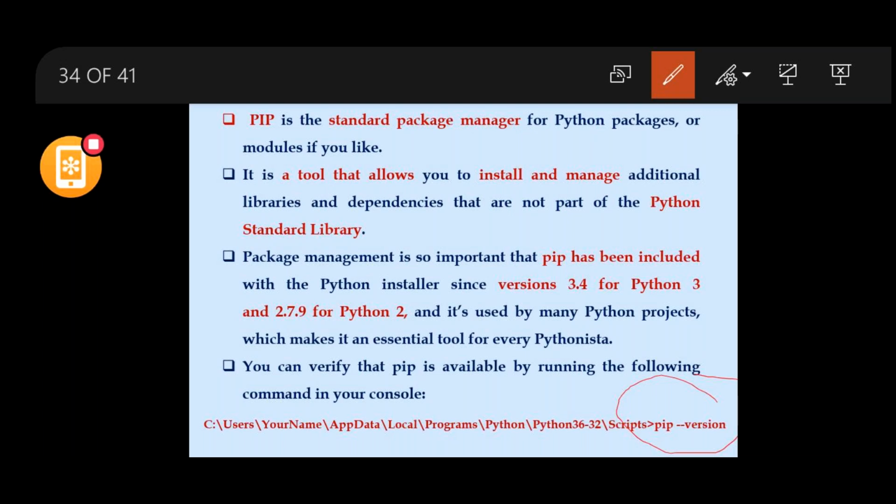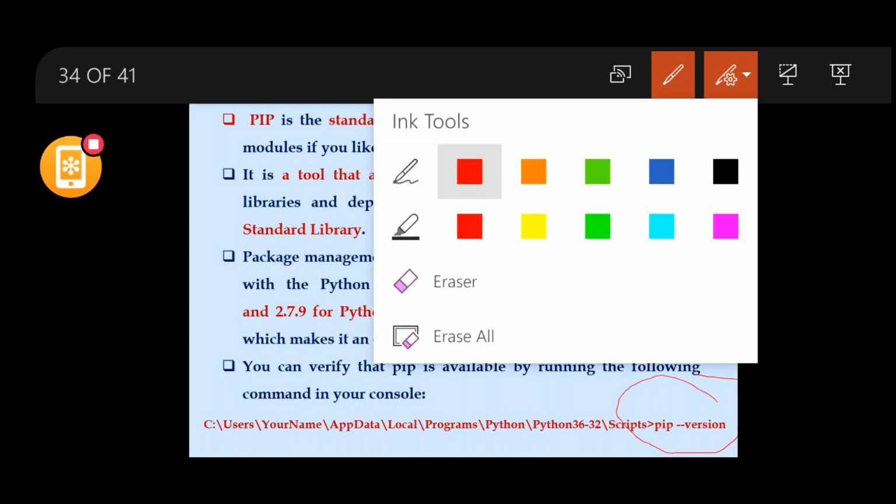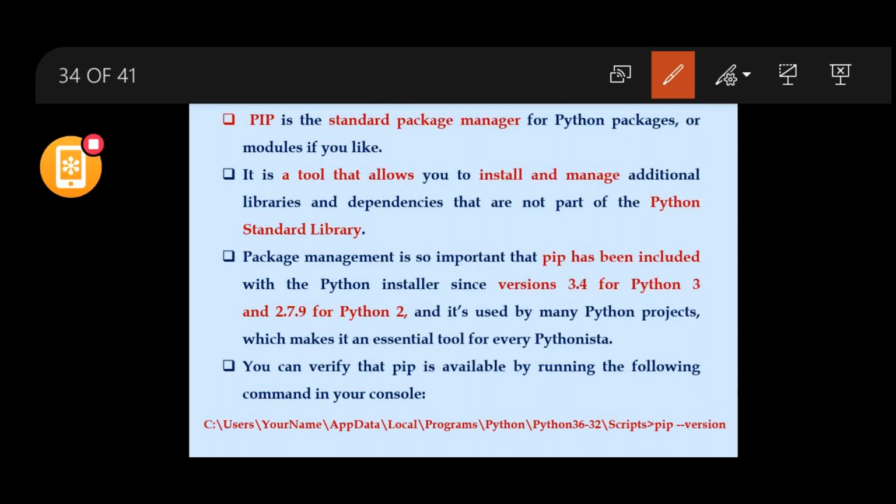In that we are using only the PIP version, because we want to know the current PIP version that we are using in this particular Python. So we'll check what is my current PIP version.